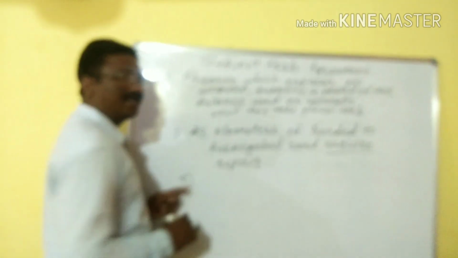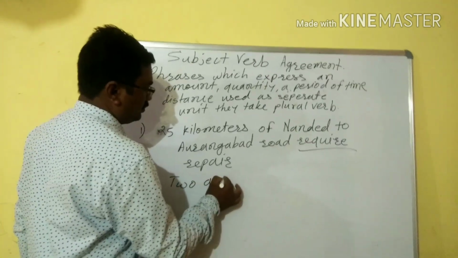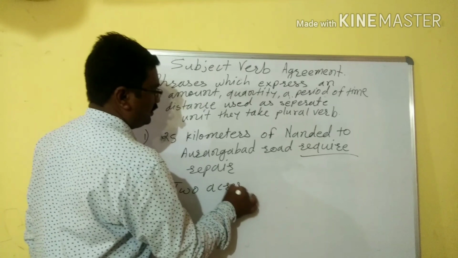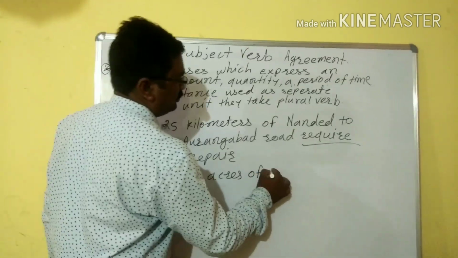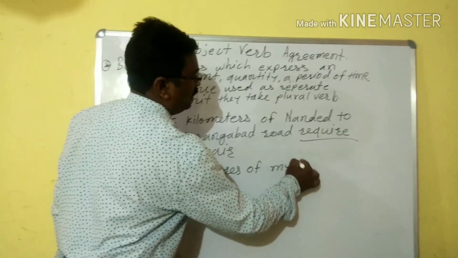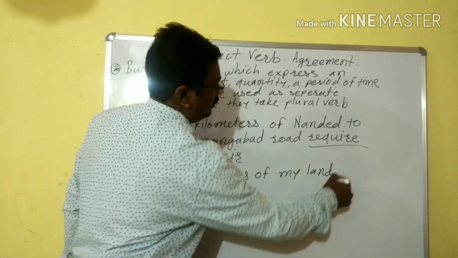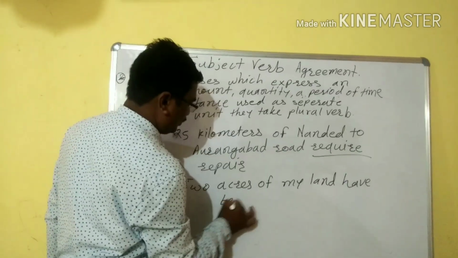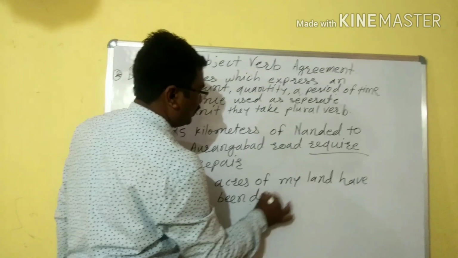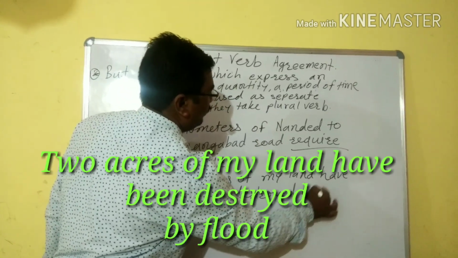Let's see the second example. 2 acres of my land have been destroyed by flood.